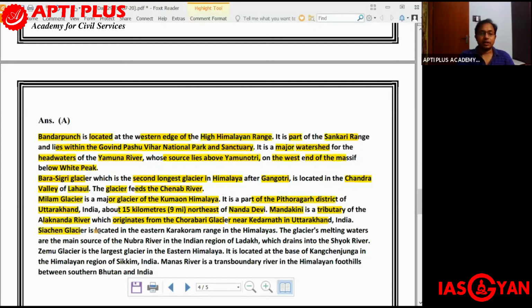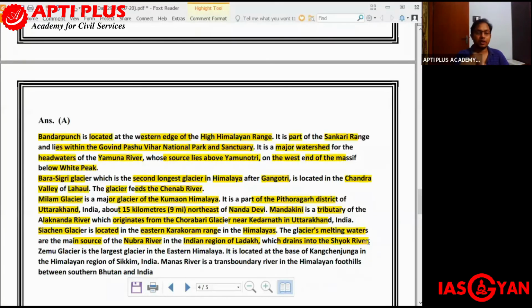The Siachen Glacier is located in the eastern Karakoram range of the Himalayas, and the glacier's melting waters are the main source of the Nubra River in the Indian region of Ladakh, which ultimately drains into the Shyok River. So please remember, the Siachen Glacier's melting water is the main source for the Nubra River in the Indian region of Ladakh. And ultimately this Nubra River drains into the Shyok River.